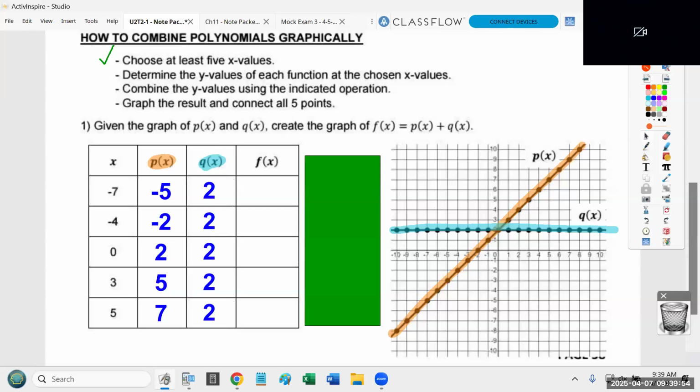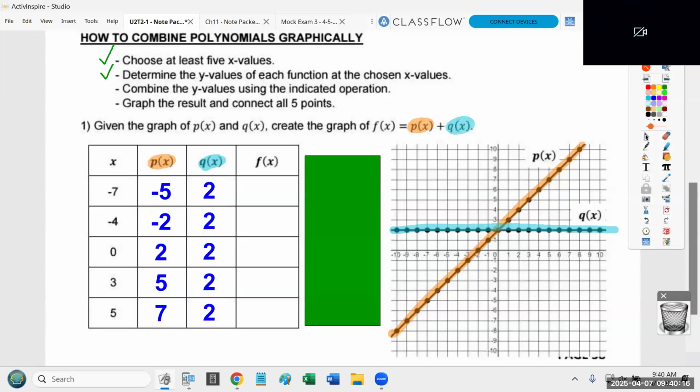So step 1 is pick at least 5 x values. Step 2 today is going to be determine the y values of each function at those x values. Now, step 3 is, okay, let's actually do the math. Step 3 is combine the y values using the indicated operation. Now, in this case, we're being told to take p of x and add it to q of x.